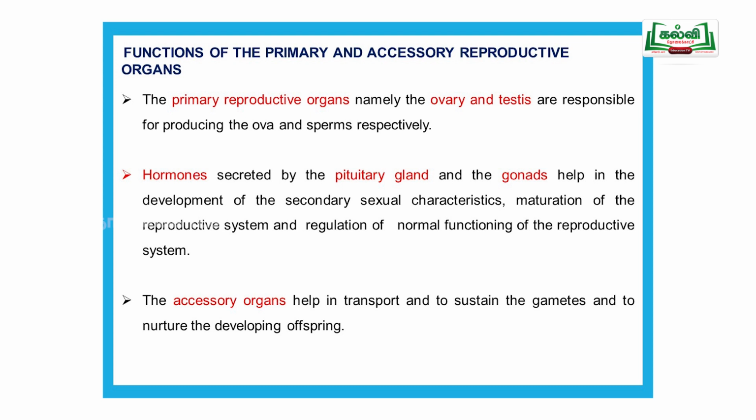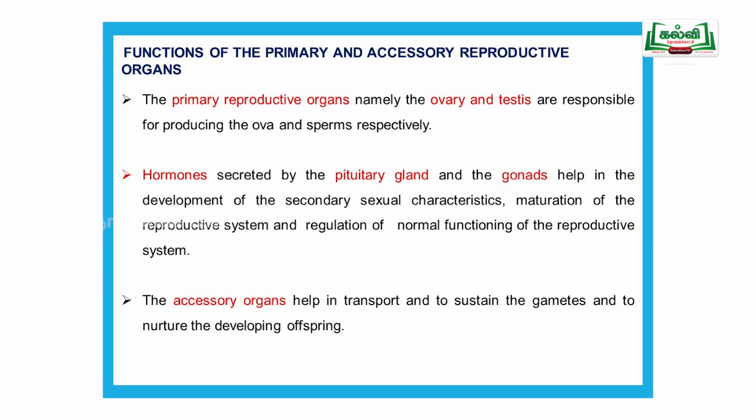After that, the hormones. The hormones are very important. Here the pituitary gland and gonads: the pituitary also secretes some hormones, gonadotrophins. In the same way, the gonads. What are called gonads? Testes and ovary are called gonads. The testes and ovary also produce some hormones. They are also very important for the regulation of normal functioning of the reproductive system.